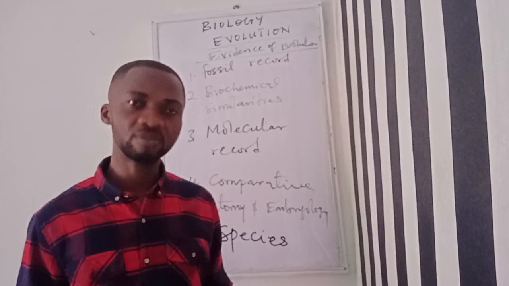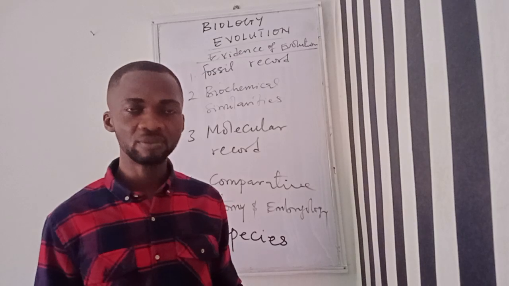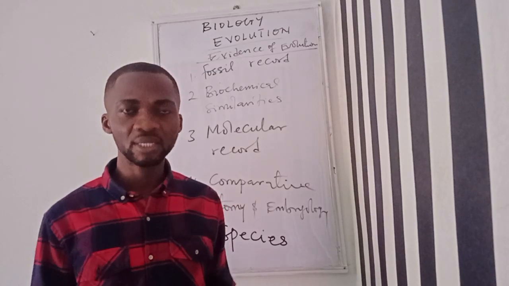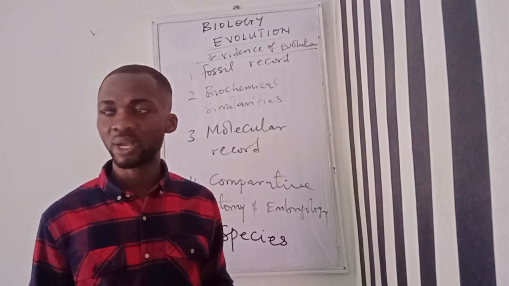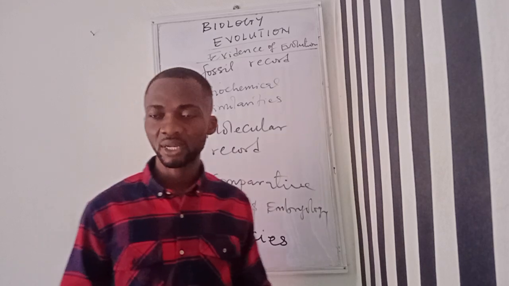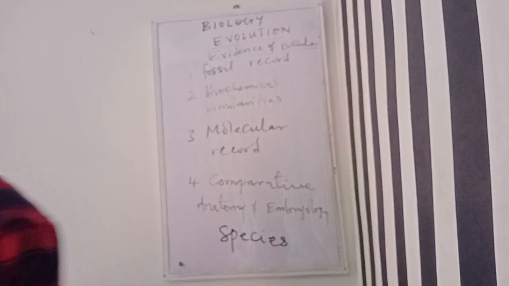So there are two kinds of evolution, like I said: organic evolution. Organic means it's natural. Anything that is organic is natural and does not require human intervention. And the second one is artificial evolution.